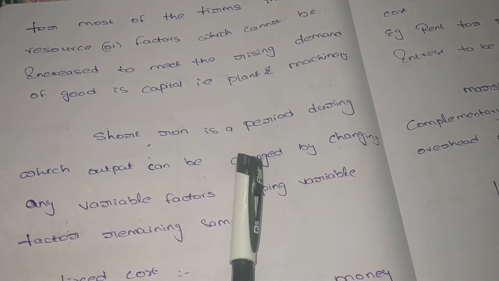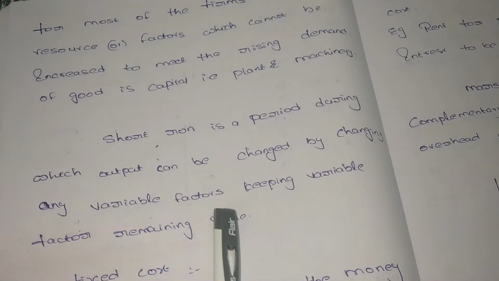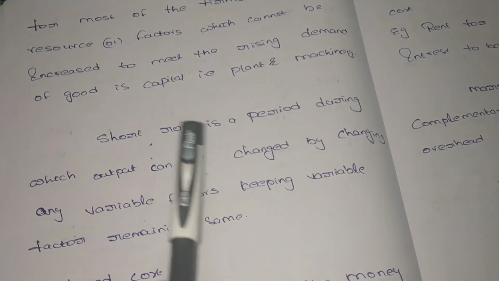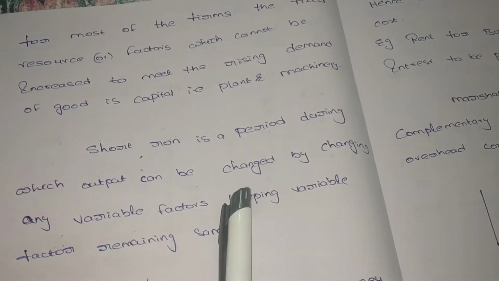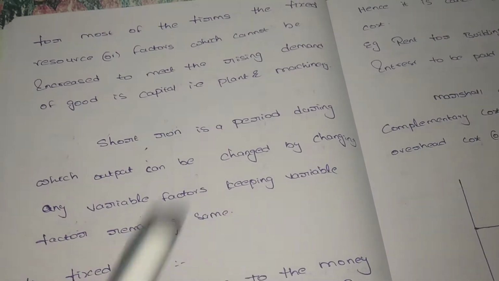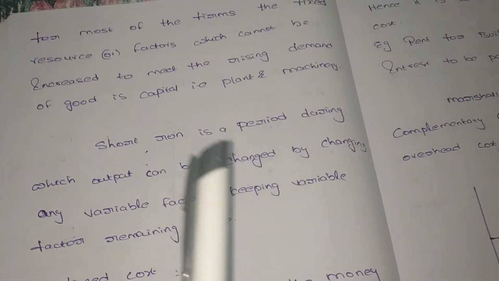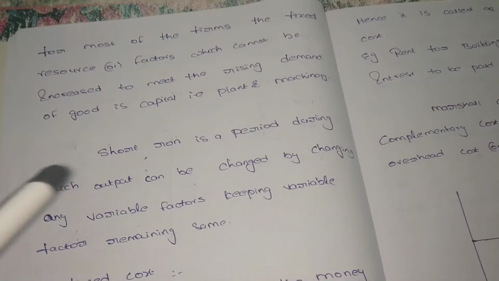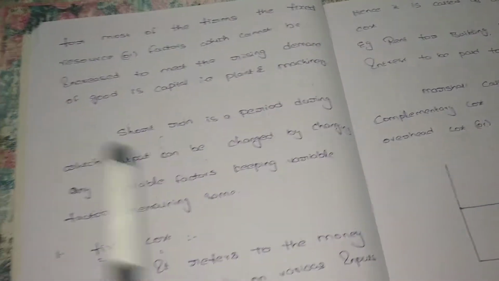Short run is a period during which output can be changed by changing any variable factors. Short run is a type of period during which output can be changed. There may be changes in output by changing any variable input factors, keeping the fixed factor the same. Means if there is a change in output, then the variable factors are changed, and only then may the output change.